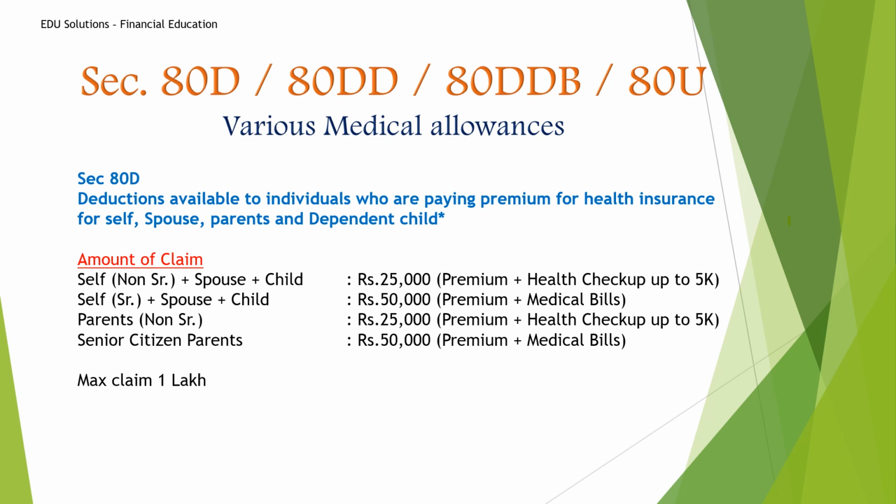Then parents. So if your parents are below the age of 60, you will get a claim of 25,000. That also is the same thing, premium plus health checkup. And if your parents are senior citizens, then you will get 50,000. So the maximum claim including yourself and parents is 1 lakh under this 80D section. So 1 lakh is the limit here.